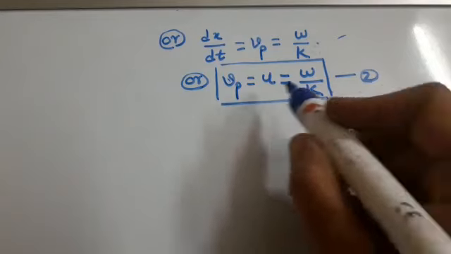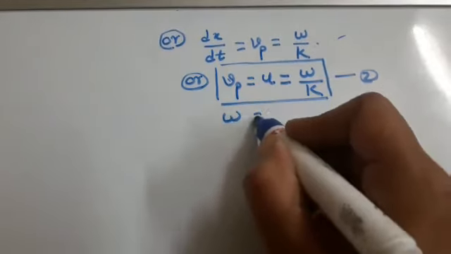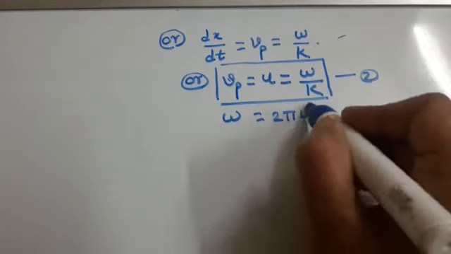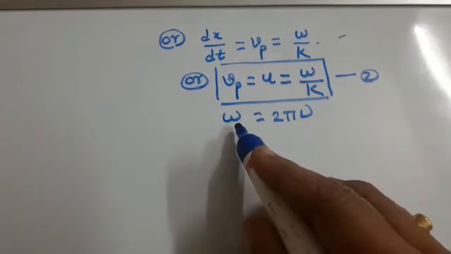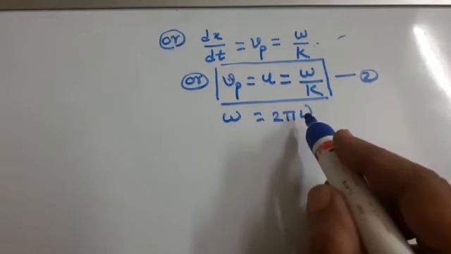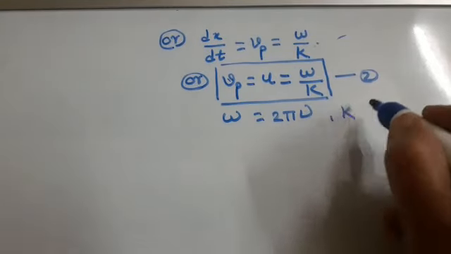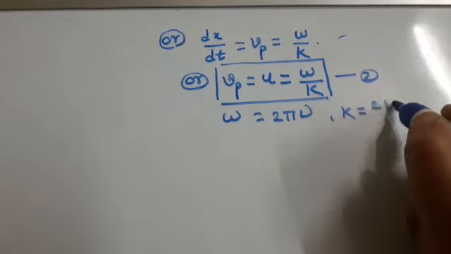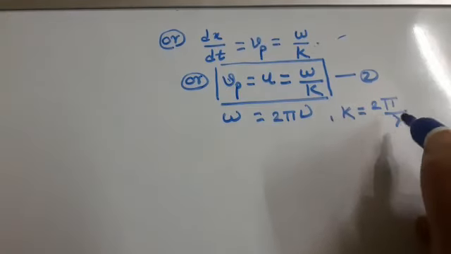But we know that omega is equal to 2 pi nu, where omega is the angular frequency and nu is the frequency, and k is equal to 2 pi upon lambda.